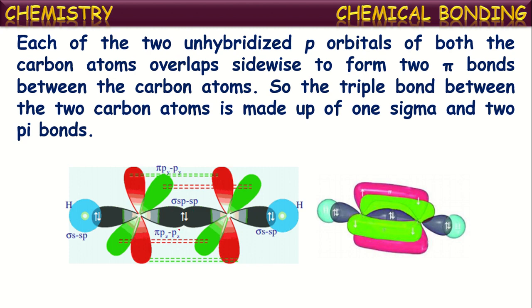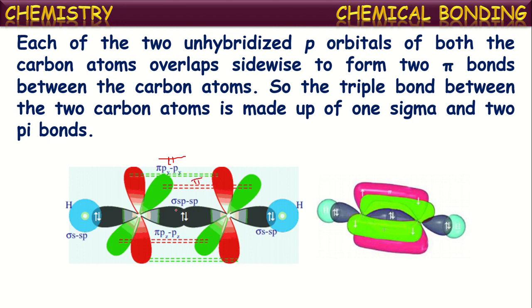After the formation of the sigma bond between the carbon atoms, these p orbitals overlap sidewise. The 2py orbital of one carbon overlaps with the 2py orbital of the other carbon sidewise, resulting in the formation of this pi bond. And the 2px orbital of one carbon overlaps with the 2px orbital of the other carbon and results in the formation of one more pi bond.